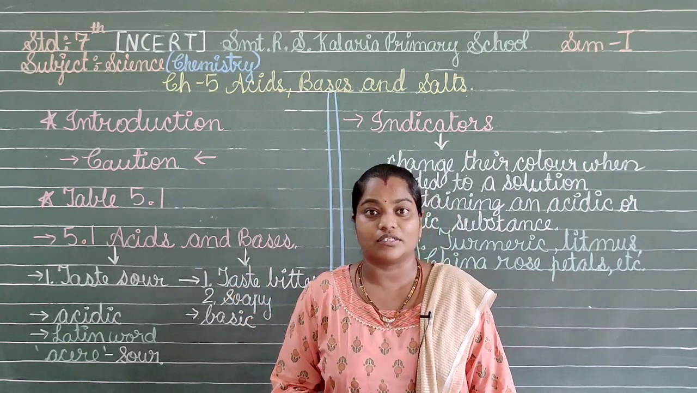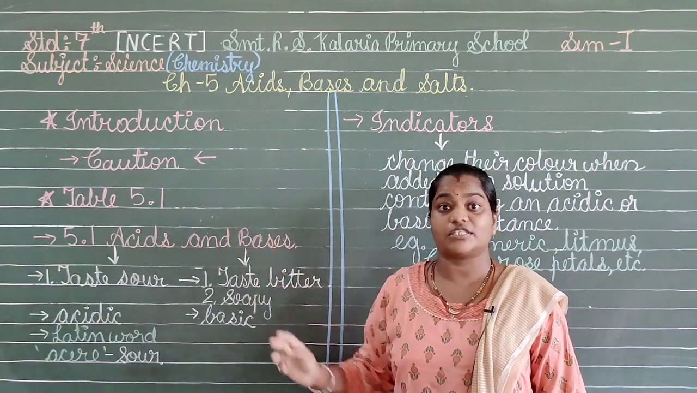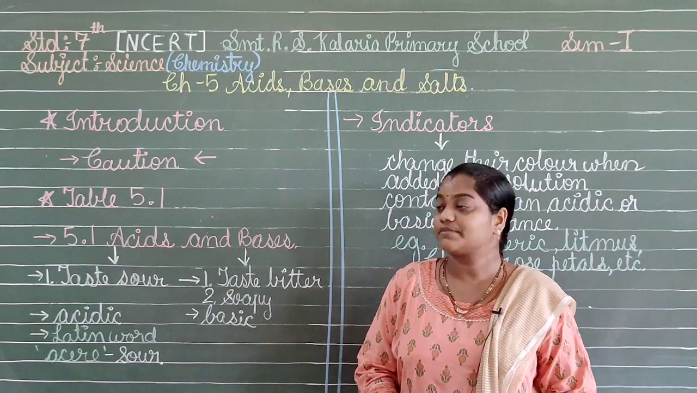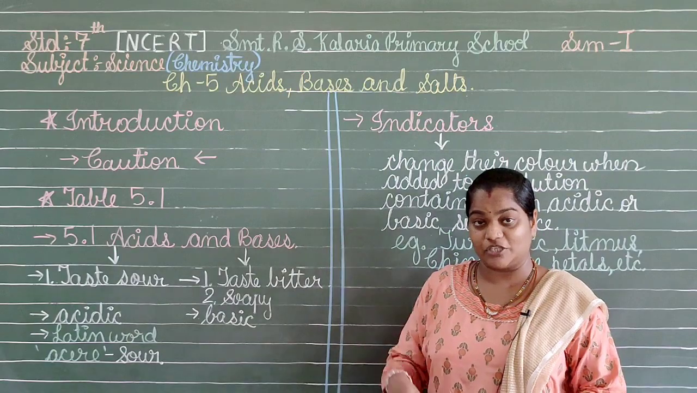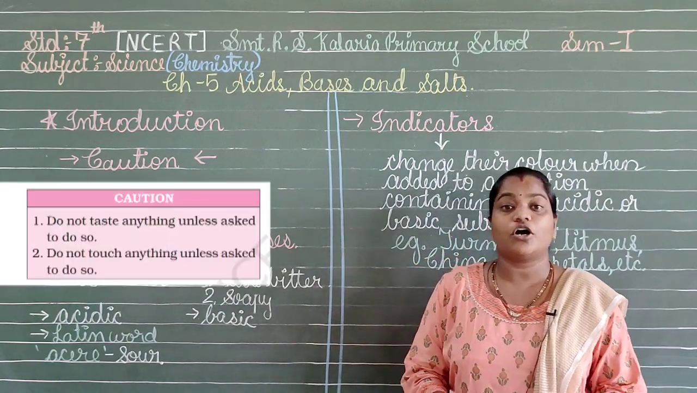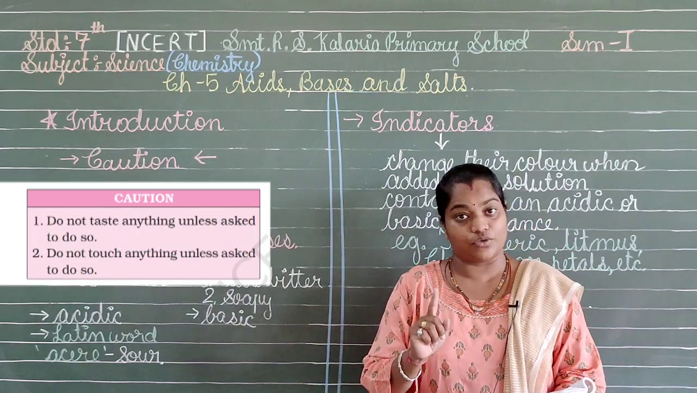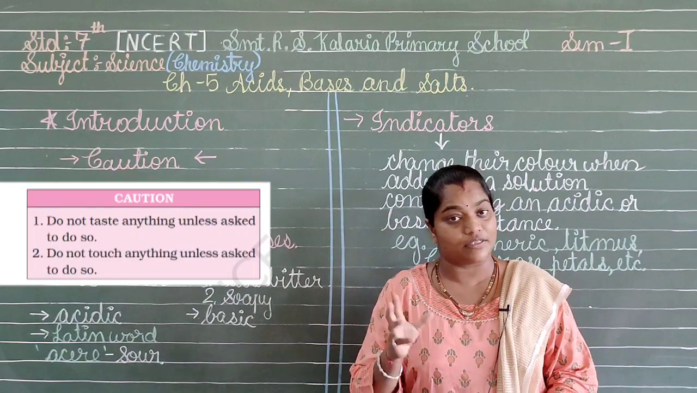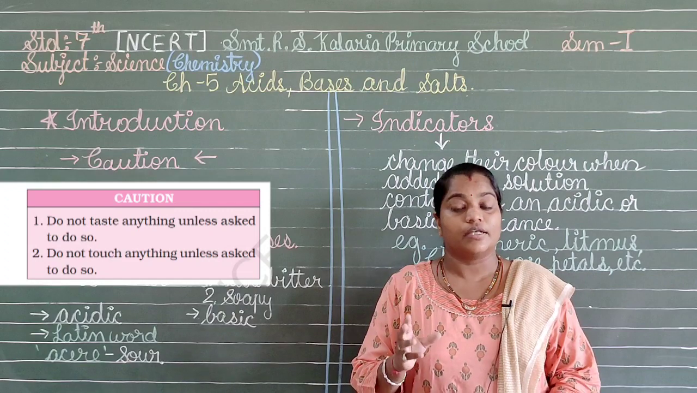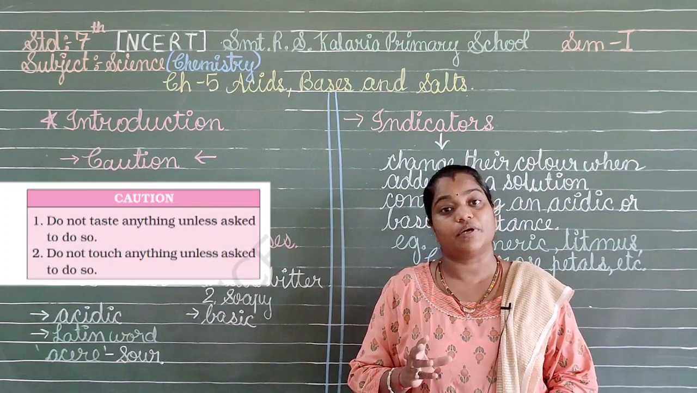Now let us find out what caution is given to us. Caution means again a thing which is not to be done in our life. So what are these points? Yes, as you can see in this picture, there are 2 points mentioned here. The first one says do not taste anything unless asked to do so. So everything which is available either in nature or in the artificial world is not to be tasted. We have to be careful, because these things are not always eatable.